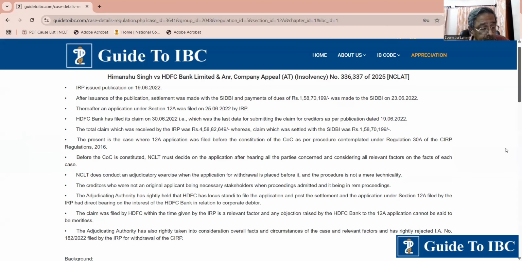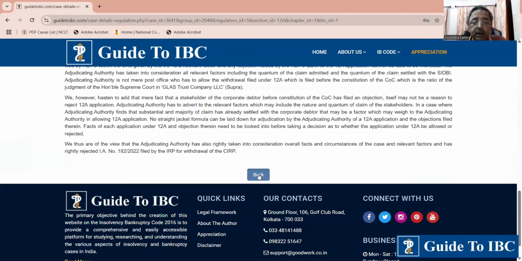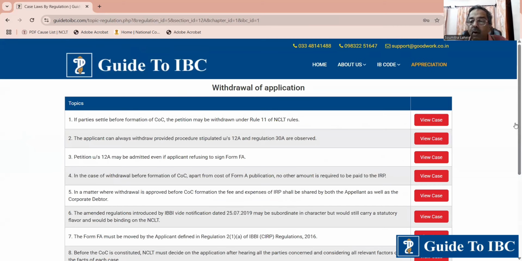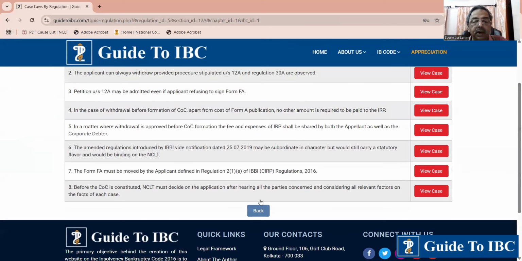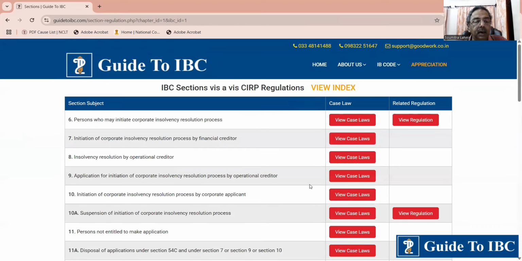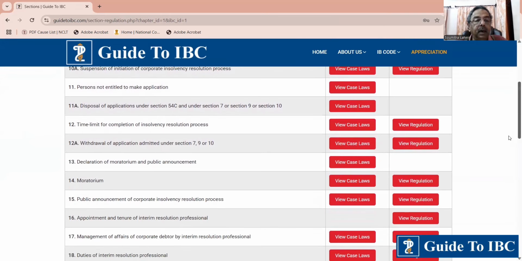Let us go back to CIRP. There's another case. Now, under normal circumstances, you would ask why we are dealing with this, because this is regulation 12.